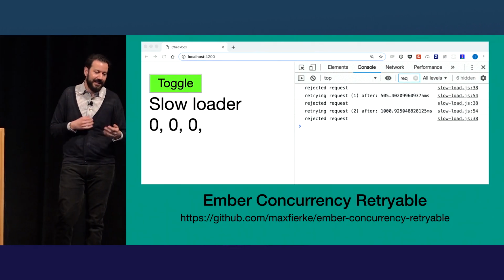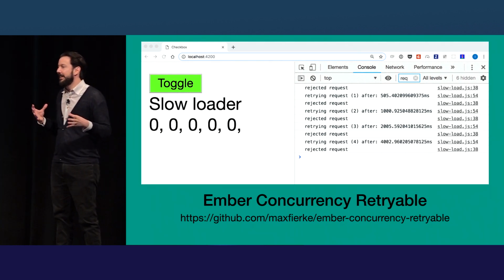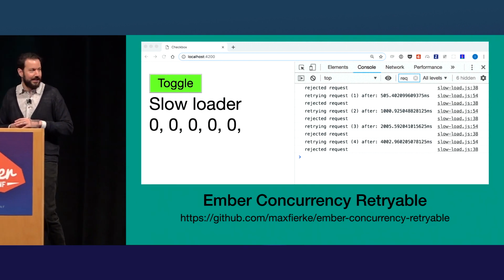So it keeps rejecting, and it's basically going through the exponential back-off policy. So this could be a really useful add-on in your apps, and I think they did a great job here.